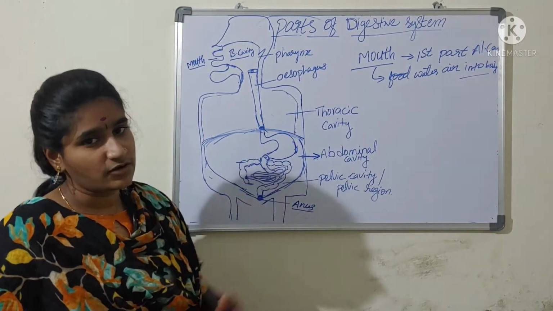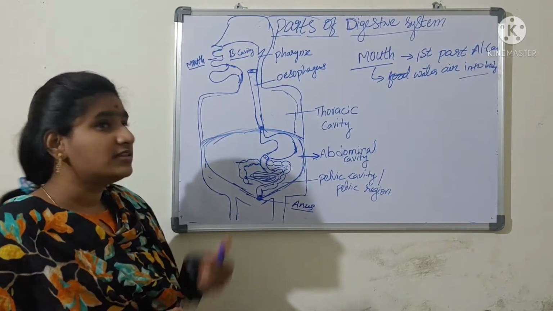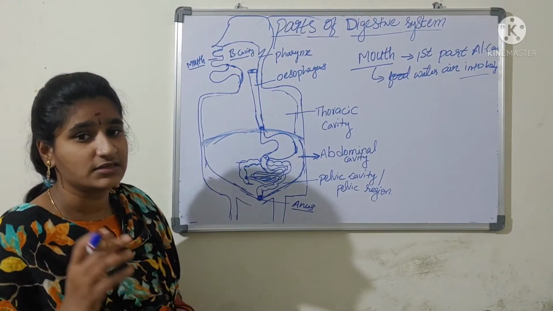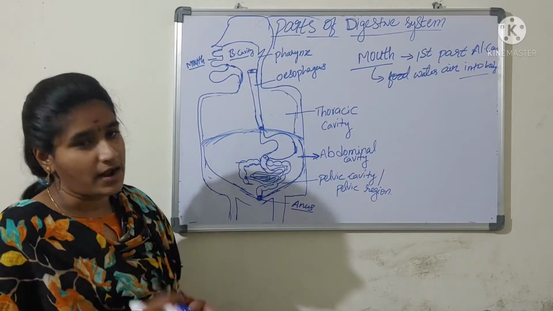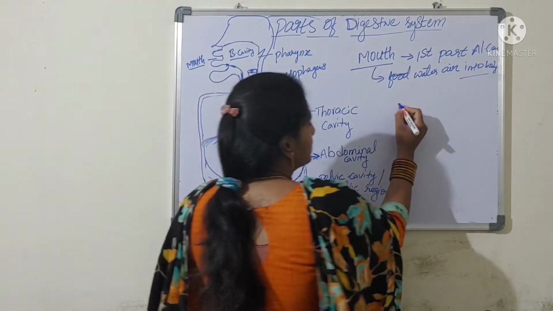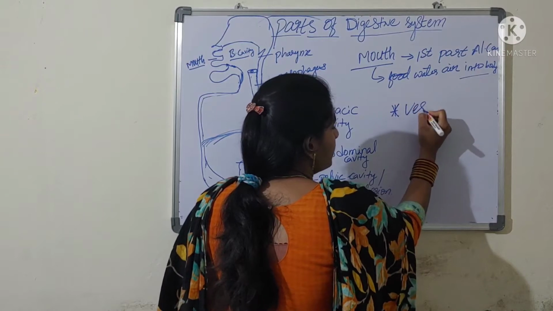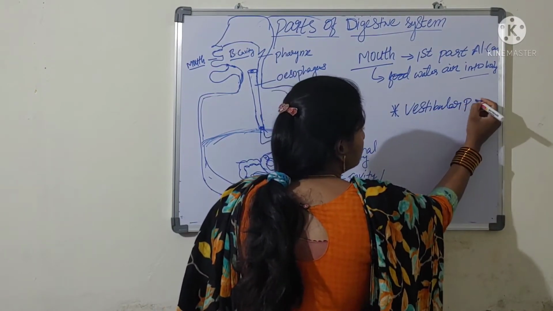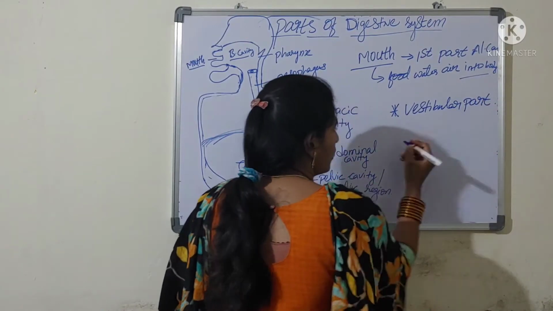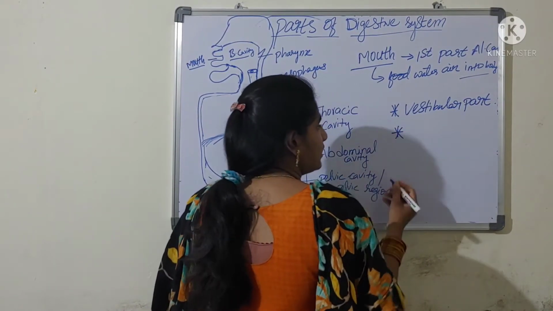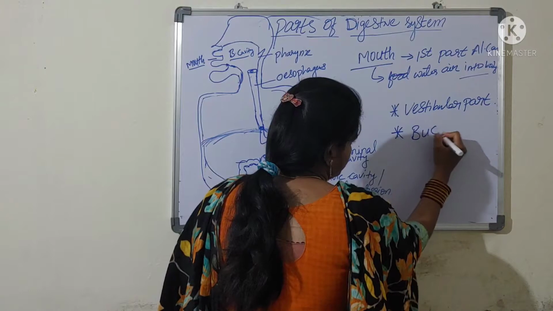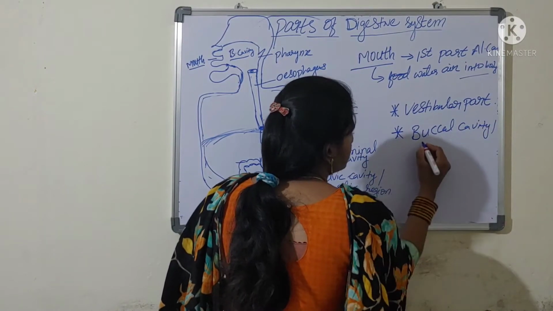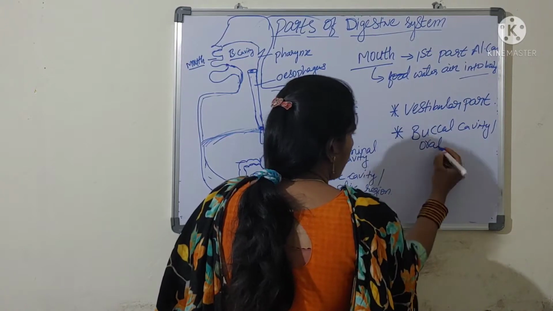The mouth consists of two parts: the vestibular part, or vestibular region, and the second part, the buccal cavity, or oral cavity.